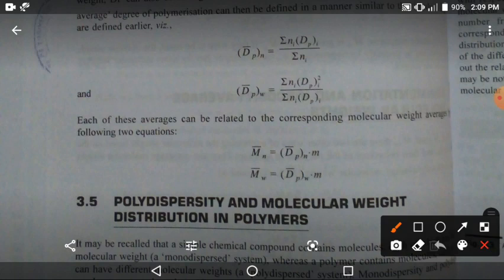Okay, so note down all these points and all these terms. This one, DPn, is equal to summation ni DPi.